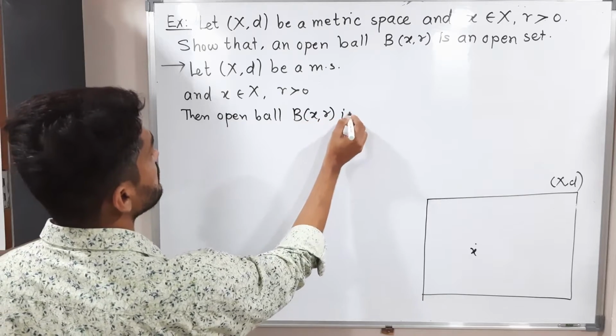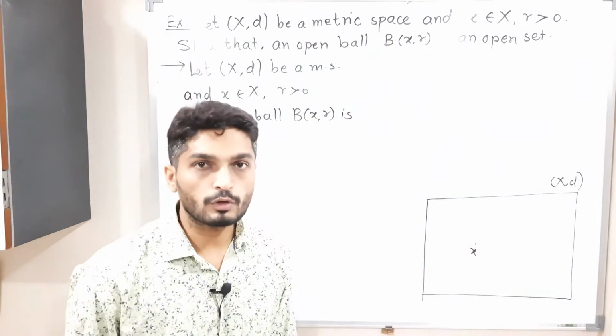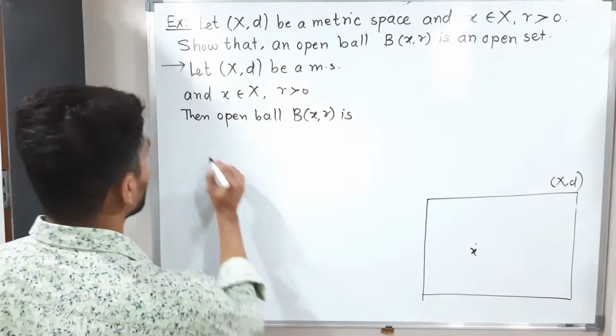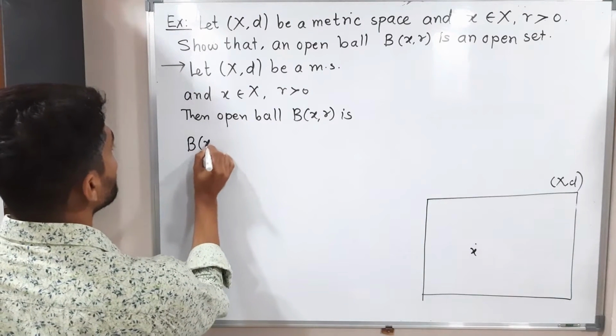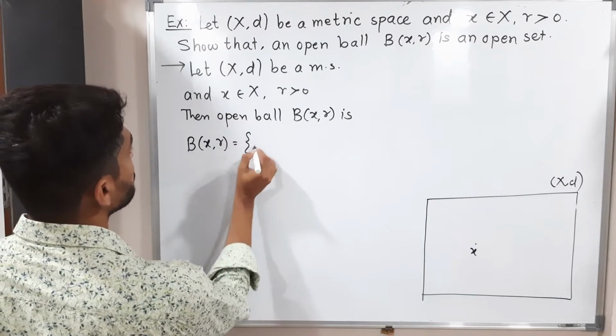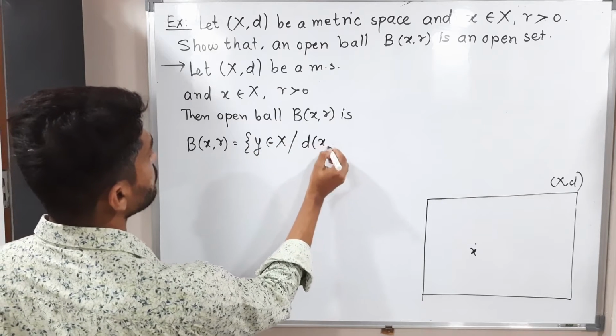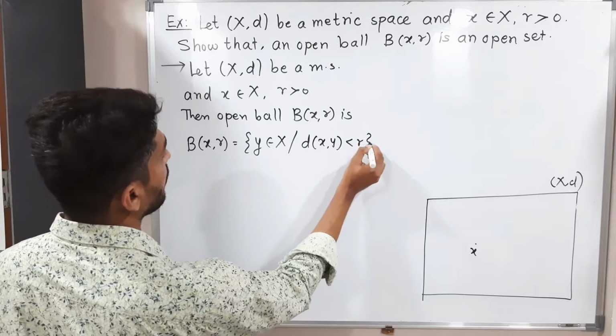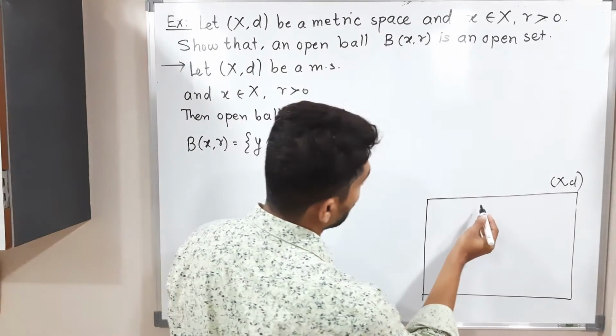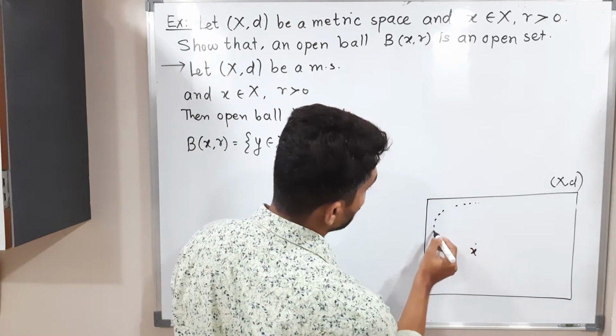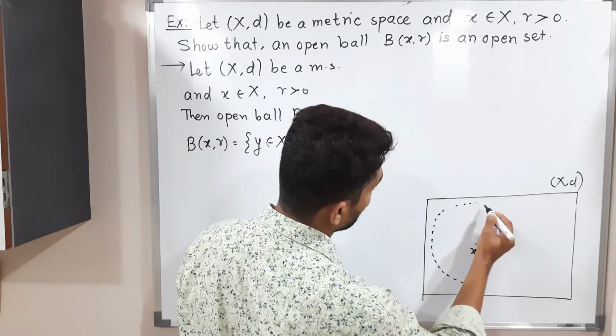And B(x, r) is the open ball. You remember the definition of open ball. The definition of open ball is: B(x, r) contains all points whose distance from x is less than r. So that means the open ball will be like this. It's an open ball, that's why I'm drawing dotted lines.